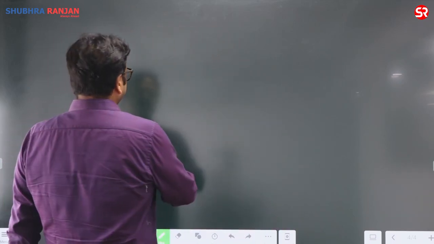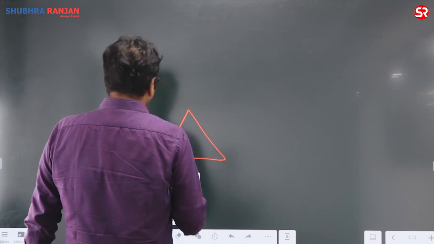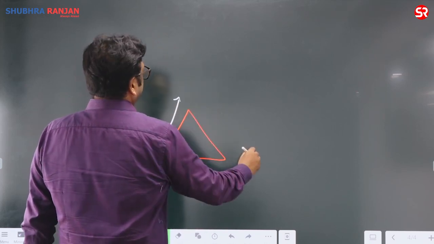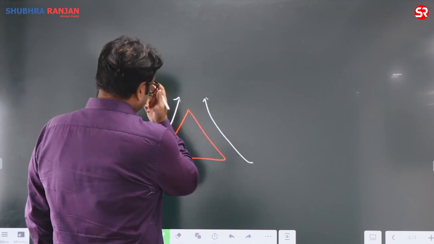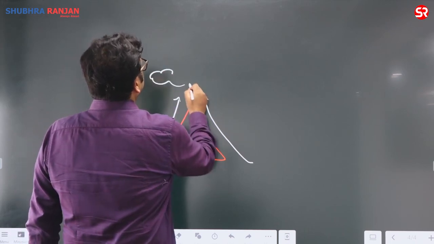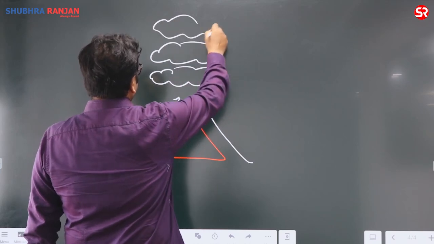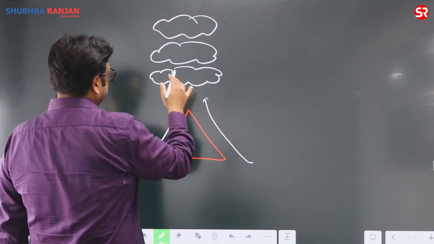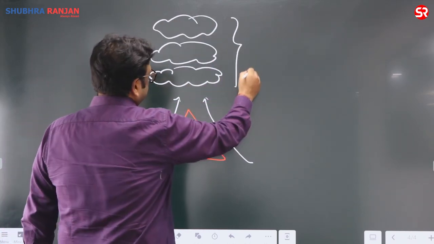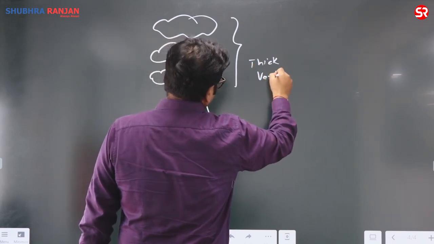Whenever there is a rapid rise of air, it may be an orographic rise, a convectional rise, or a cyclonic rise. Rapid rise will create thick vertical cloud formation.